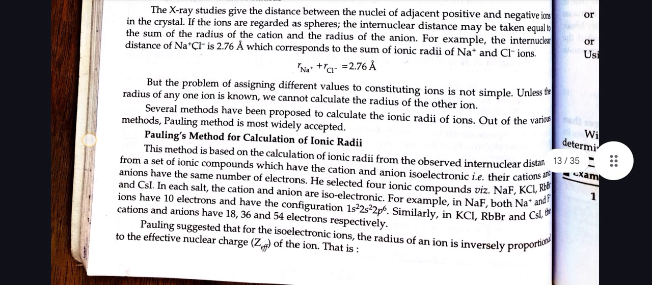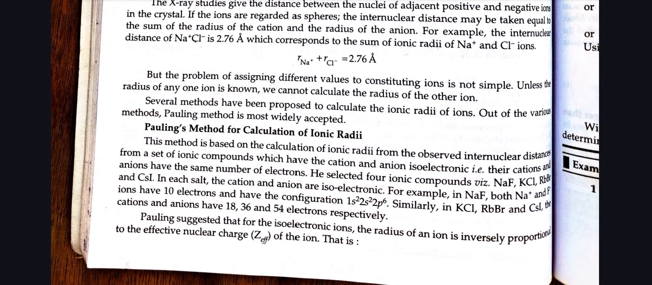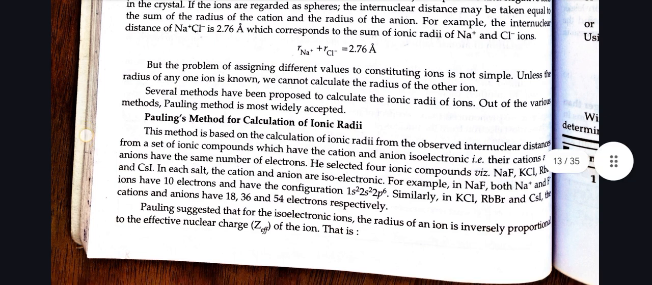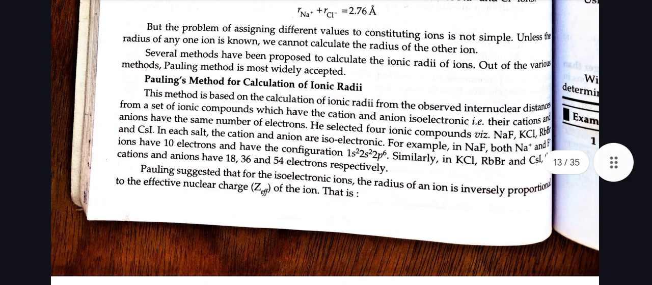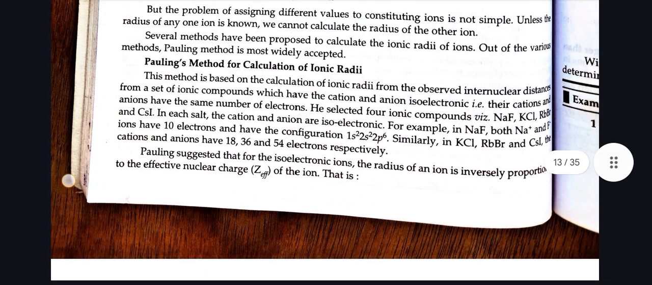But the problem of assigning different values to the constituent ions is not simple. Unless the radius of any one ion is known, we cannot calculate the radius of the other ion. Several methods have been proposed to calculate the ionic radii of ions. Out of the various methods, Pauling's method is most widely accepted. Now we discuss Pauling's method for calculation of ionic radii.